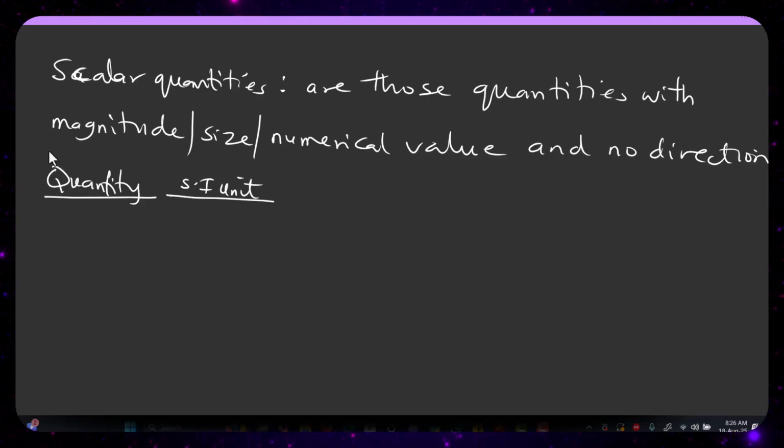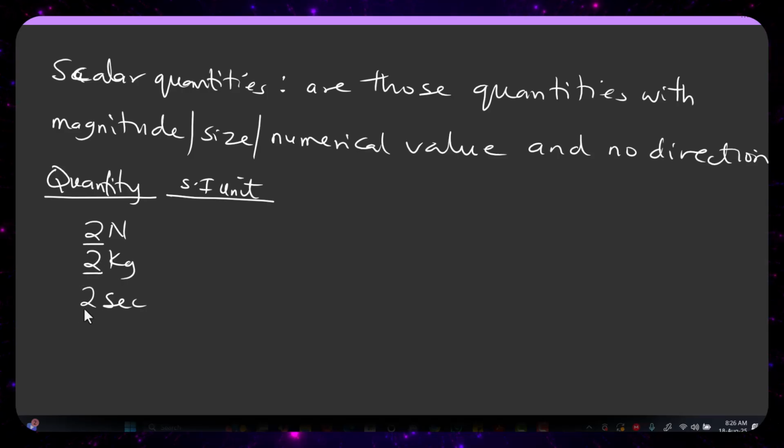Since quantities have a number, size, or magnitude, to differentiate one parameter from another we use what you call the SI unit. So let's say I say 2 newton, I can also say 2 kilogram, and I can also say 2 seconds. Each of them has a number, and they have the same number. But what differentiates this quantity from that quantity is the SI unit.